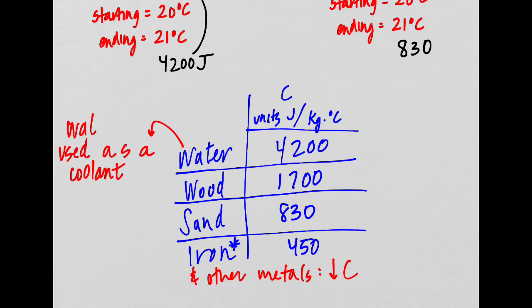A coolant is something that cools down other substances. A lot of engines use water as a coolant to cool down the engine. And the reason for that is because water can absorb a huge amount of thermal energy with very little change to its temperature. AKA, it's because it has a high specific heat.